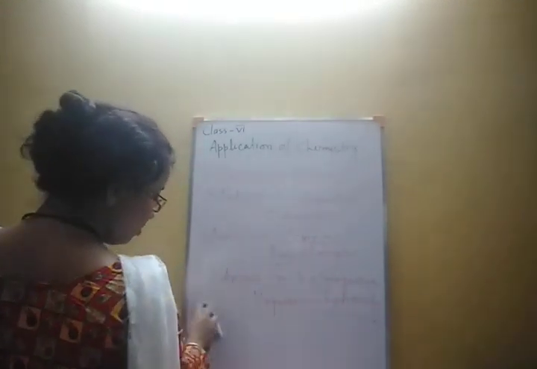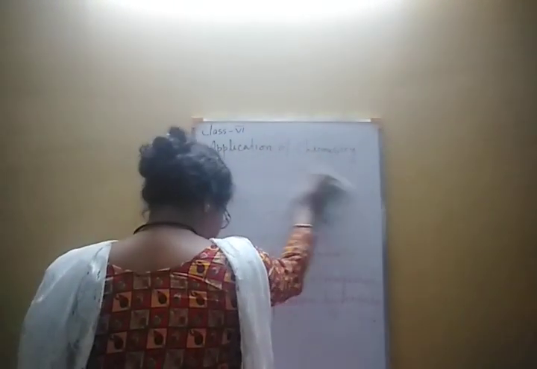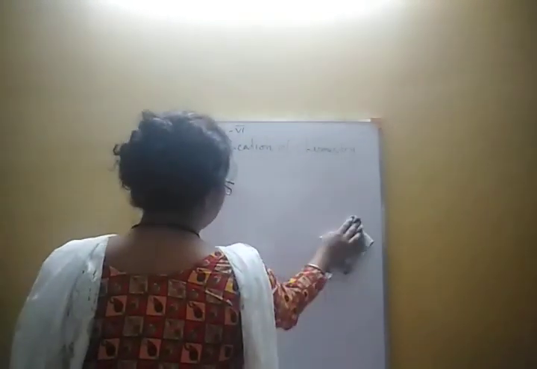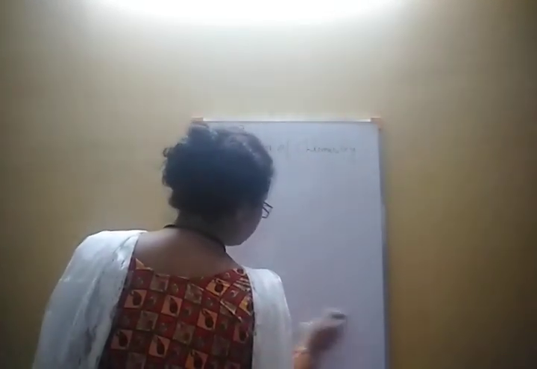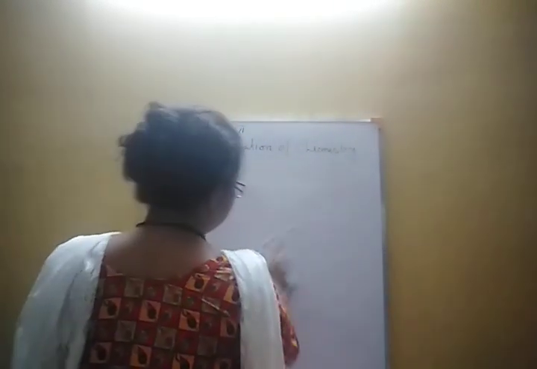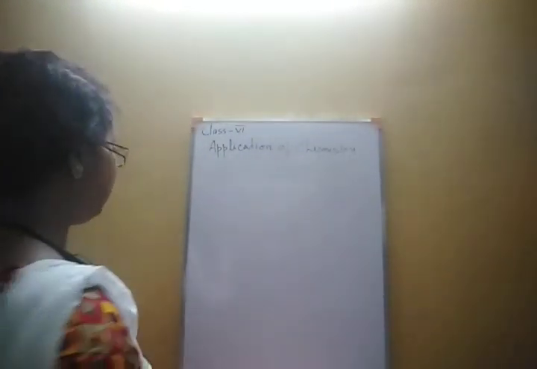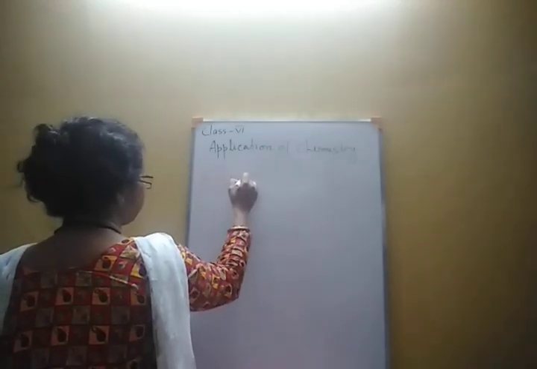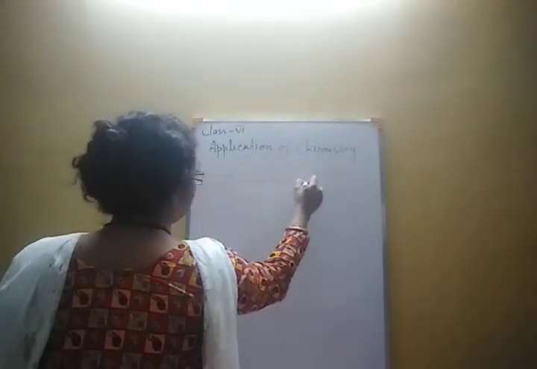Next we will talk about chemicals in different industries. Different household products, like cleaning agents, soap, detergent, and stain remover, are there.